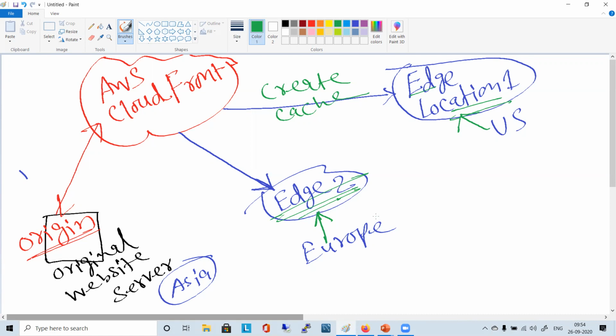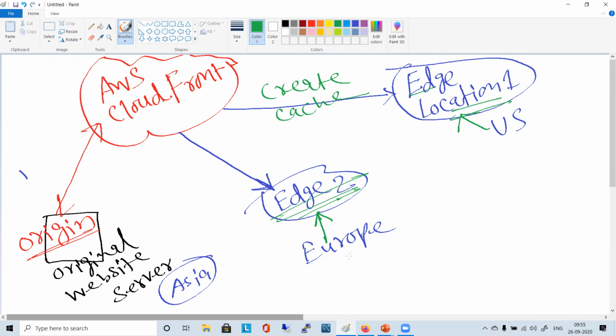So Harish, this CloudFront, what is it? Is it a proxy service, or is it a CDN service? CDN means content delivery network service. So you need edge locations, you need a backbone, you need proxy servers at the edge locations where you can store the cache. The mechanism should be there. You should have storage at the edge location for whatever content is coming from the origin, so that it can be accessed by the end users.